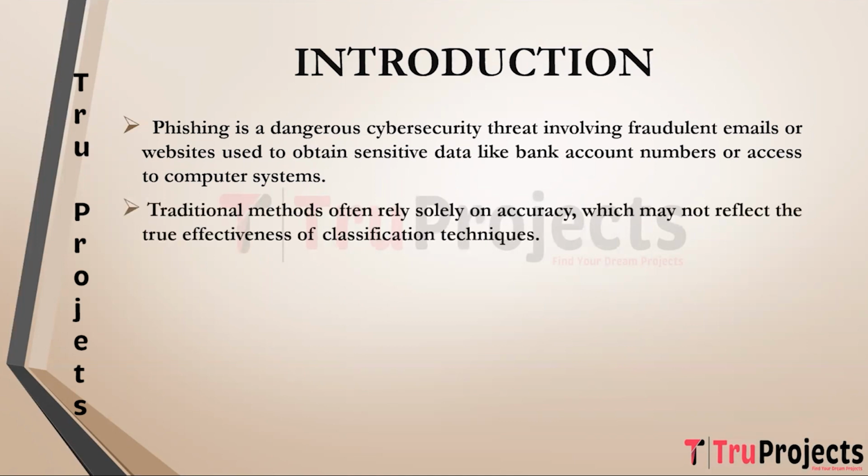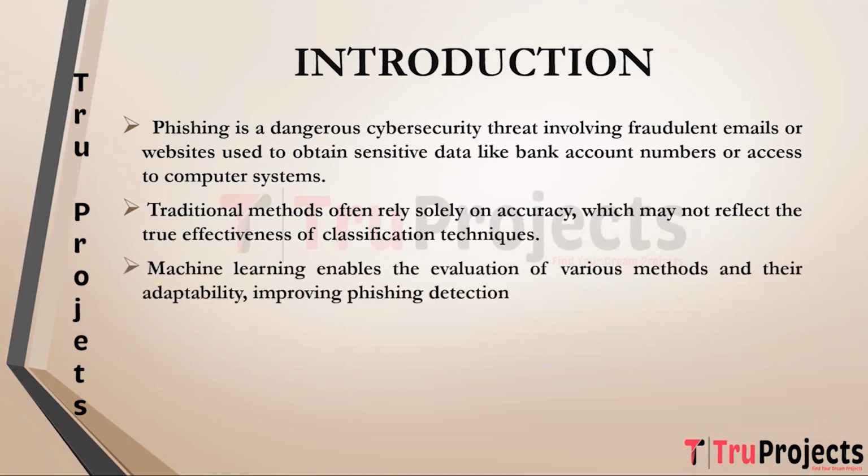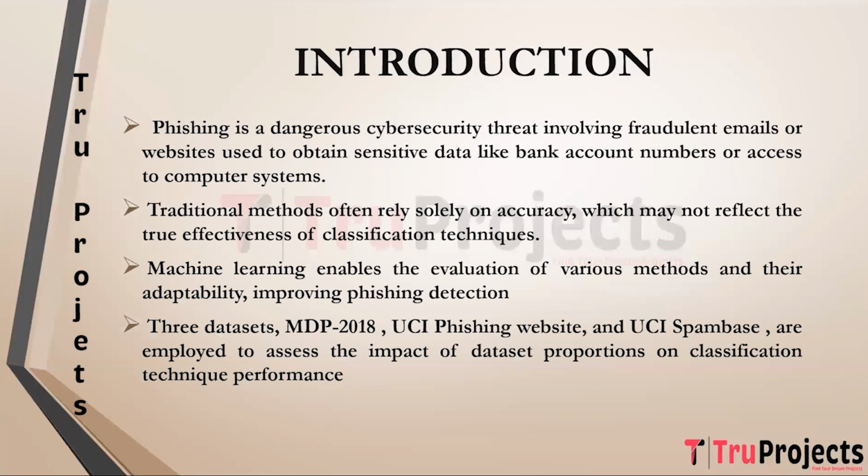Traditional methods for evaluating phishing classification techniques often rely solely on accuracy, which may not provide a comprehensive assessment of their effectiveness in real-world scenarios. Machine learning techniques are essential in this project as they enable the evaluation of a wide range of classification methods and their adaptability to different dataset subsets, improving phishing detection. The project utilizes three datasets including MDP 2018, UCI phishing website, and UCI spam base to assess how varying dataset proportions impact the performance of classification techniques.